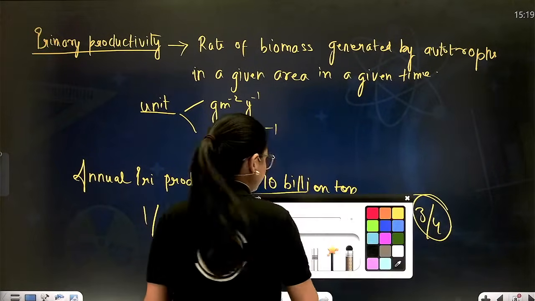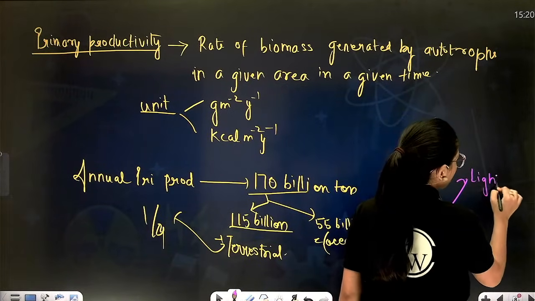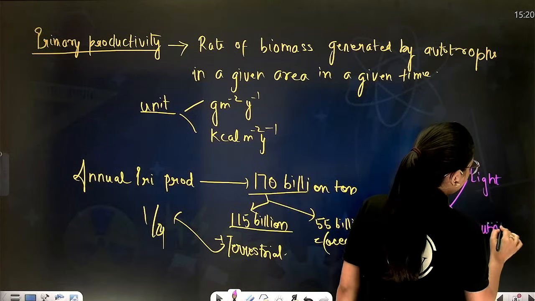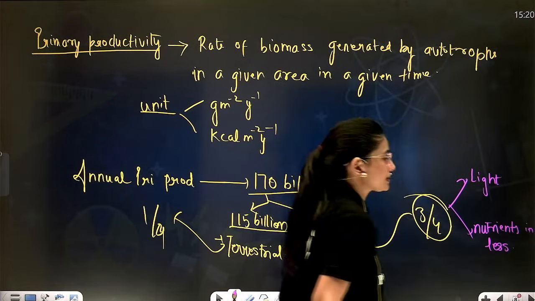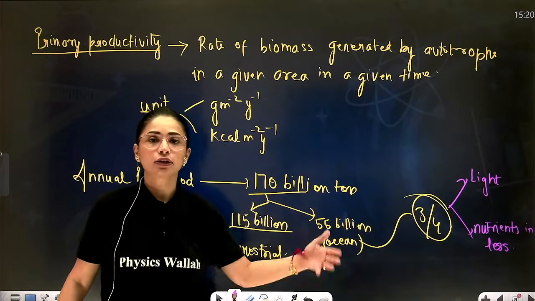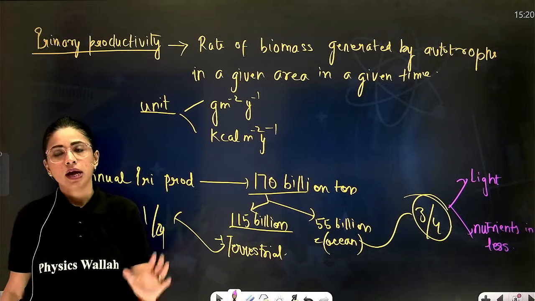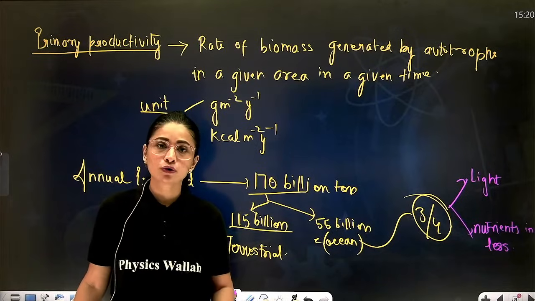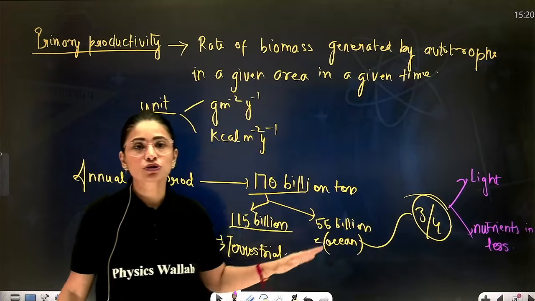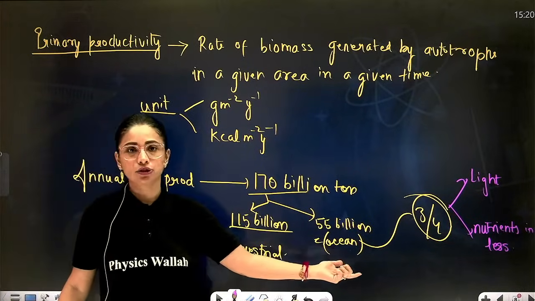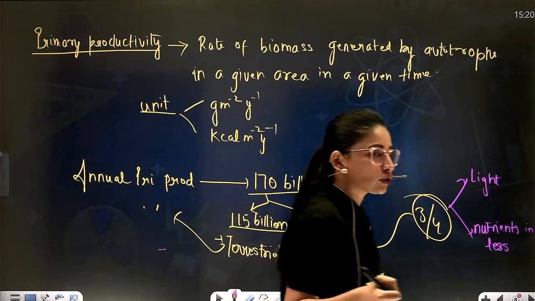There are only two reasons: availability of light and availability of nutrients in water is less. Correct? And production of biomass depends upon light and nutrients. Now, if both are less in the ocean, then automatically the amount of biomass generated will also decline, as you can see over here. Understood, everyone? Yes or no?